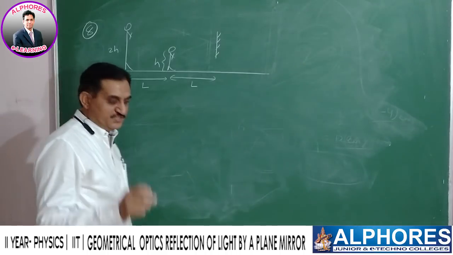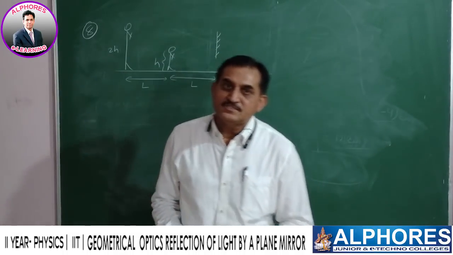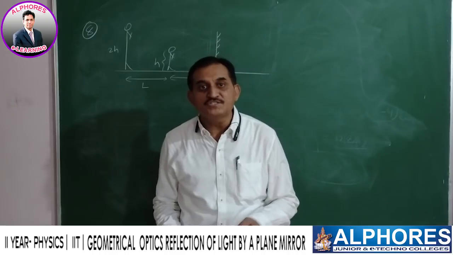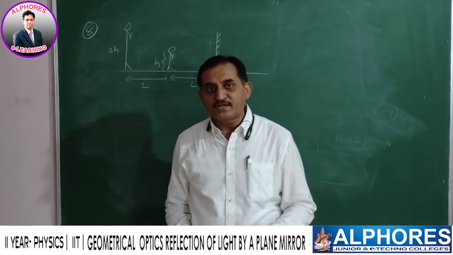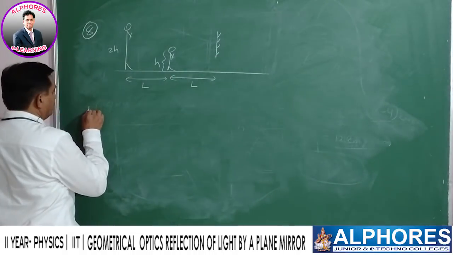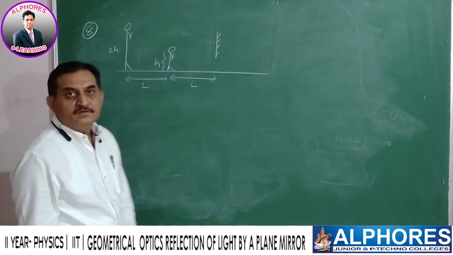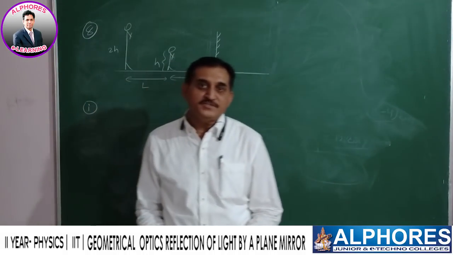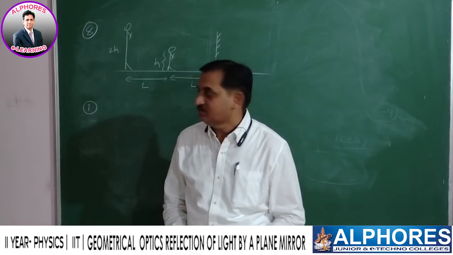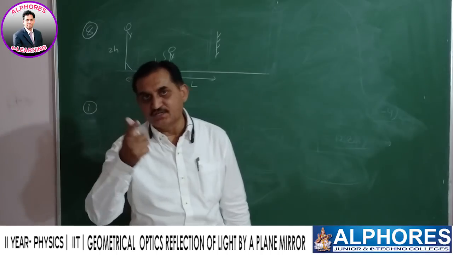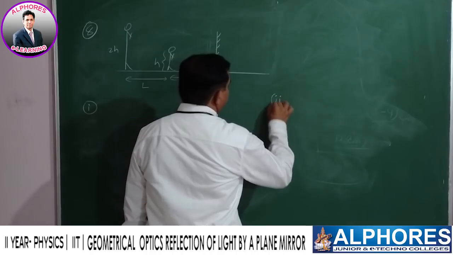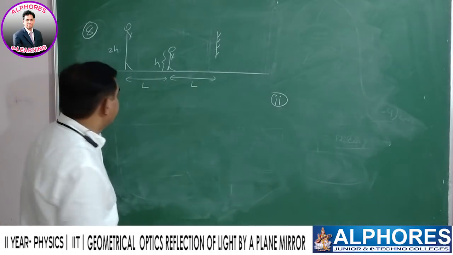Now there are two questions. Question number 1. Suppose the boy wants to see the full image of his father who is standing behind him. Then what is the minimum size of the mirror required? And question number 2. Suppose his father wishes to see the full image of the boy. Then what should be the minimum size of the mirror required? First go for question number 1.